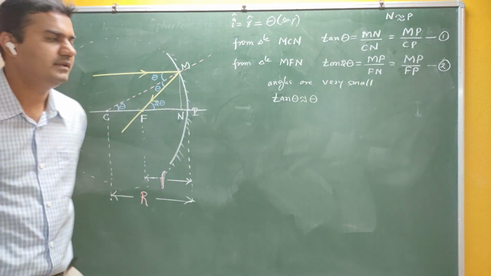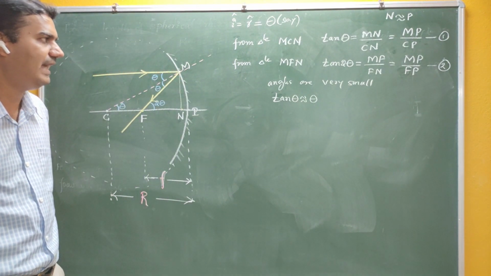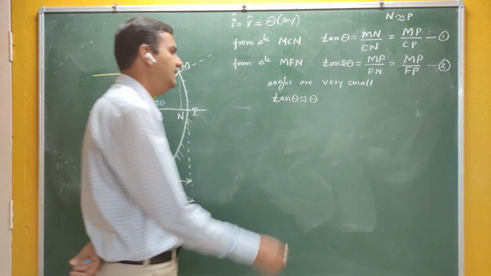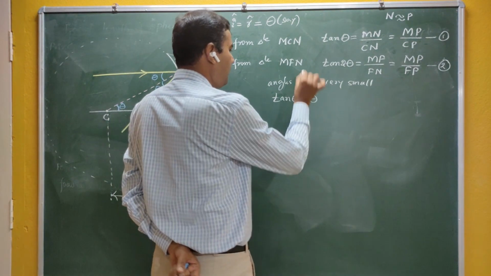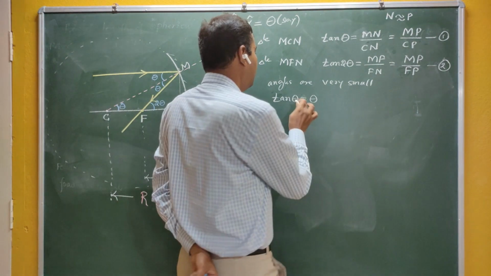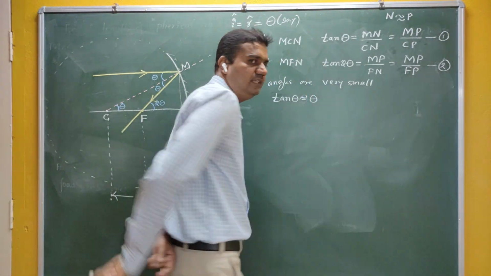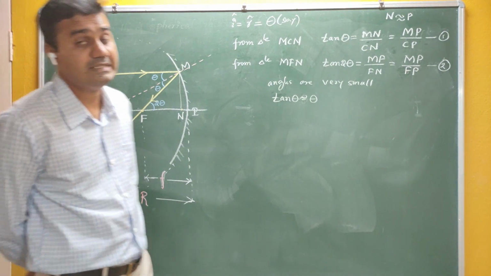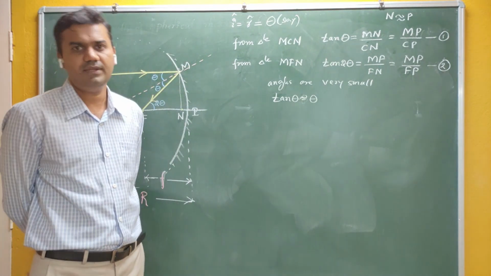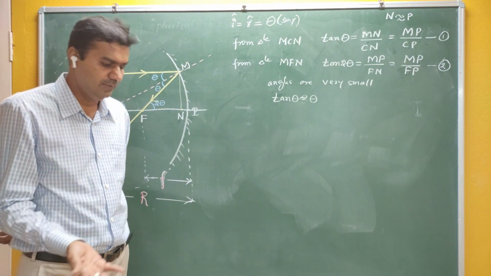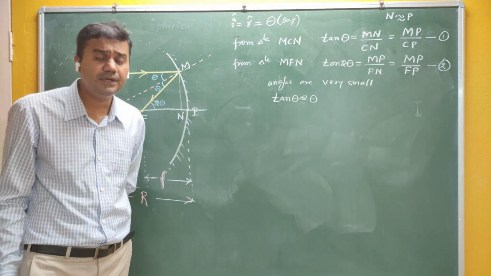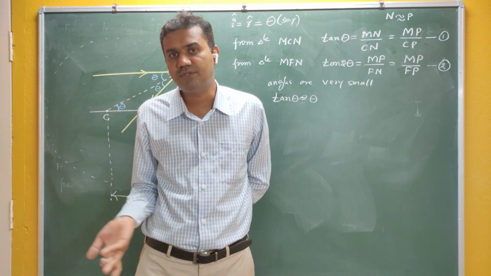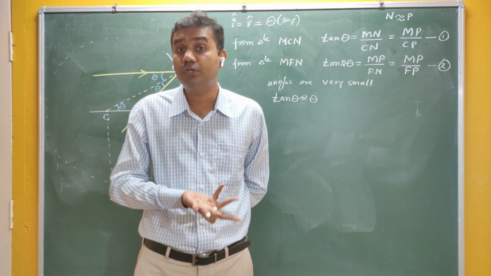Now, this is a property I'm taking from the geometry. If the angles are very small, then you can see that sin theta is approximately equal to theta, and tan theta is approximately equal to theta, not exactly. And cos theta is equal to 1. If theta is 0, tan theta is also 0. Therefore, you can say that tan theta is equal to theta.